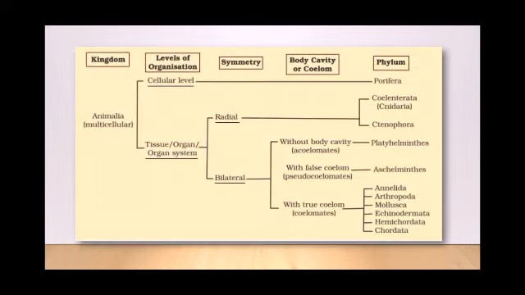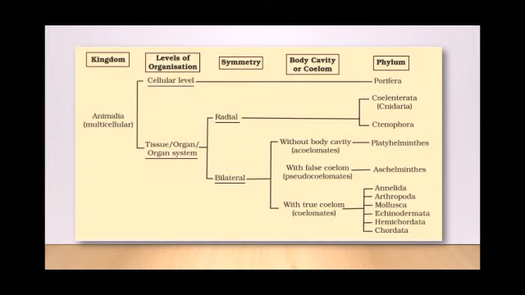So finally we have this table which gives us the broad classification of kingdom Animalia based on some common fundamental features. You can see that kingdom Animalia is divided based upon the levels of organization into cellular level, tissue level, organ level, and organ system level.